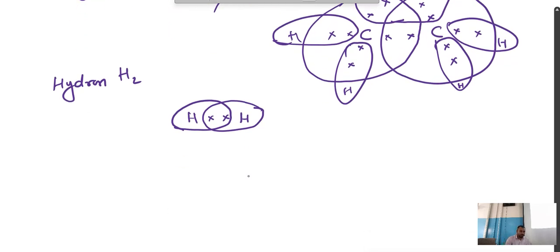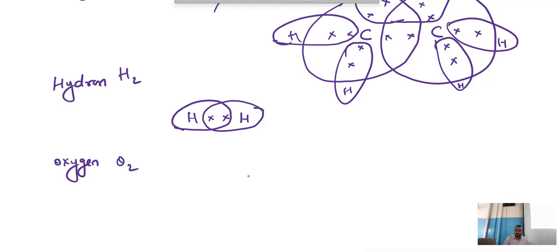Similarly for oxygen, how many electrons? Oxygen is O2. Here one O, here one O. Right? See here, oxygen has a double bond, 1, 2. Because it is unsaturated.